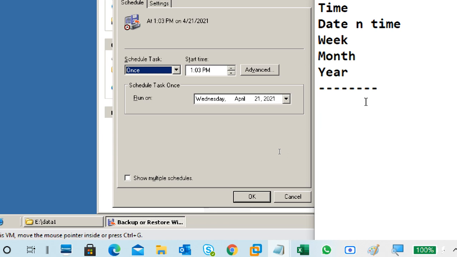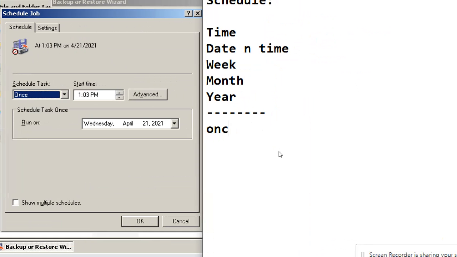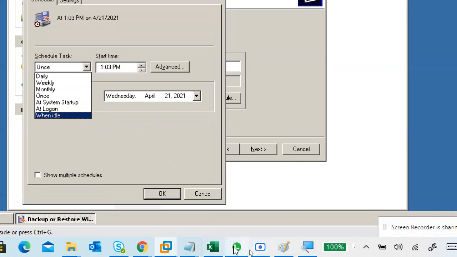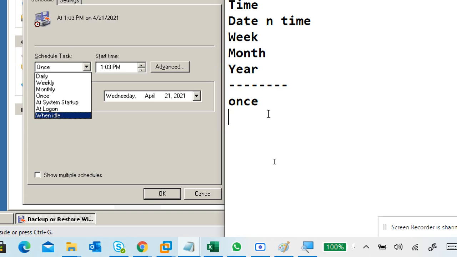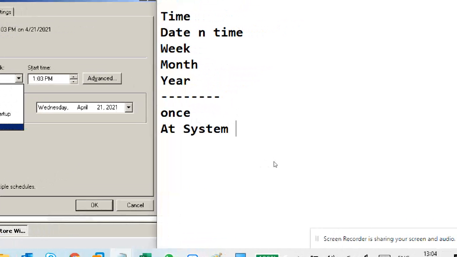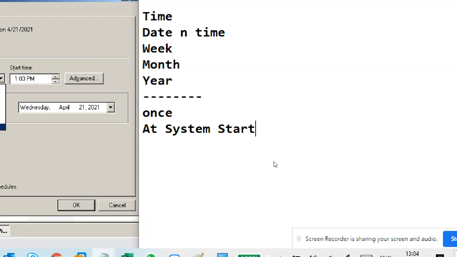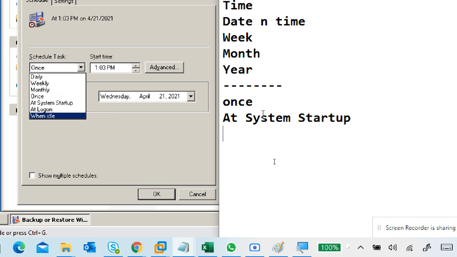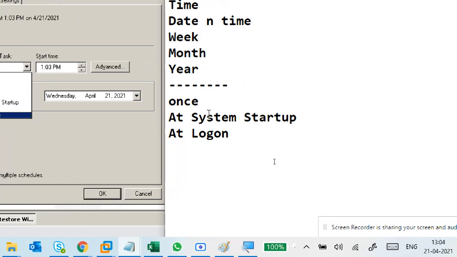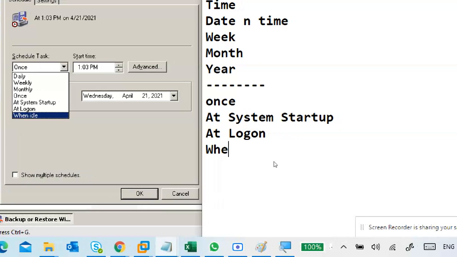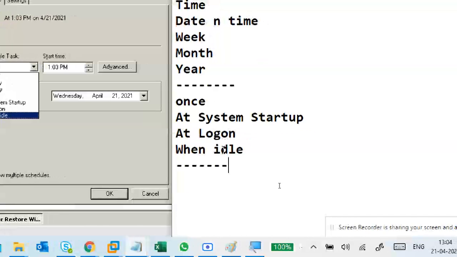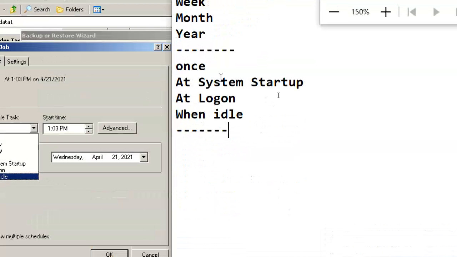Also we can add this schedule part, with options like once, at system startup, and at log on. What does at log on mean? When you log into the system, the backup will start first immediately. After that, it will give you a chance to work. So these are extra options of the schedule backup type.